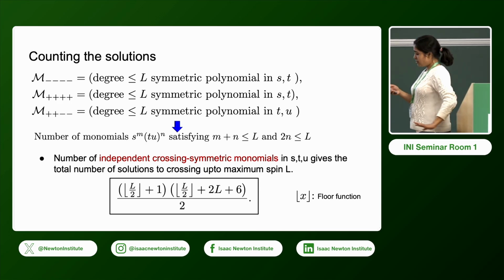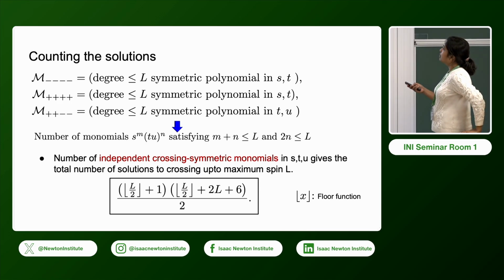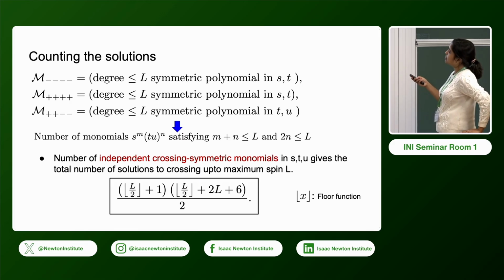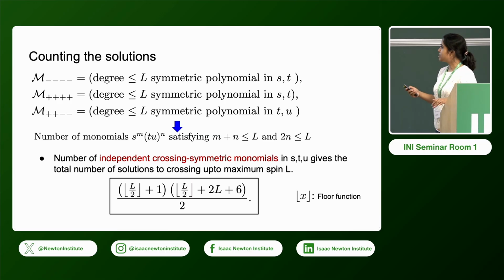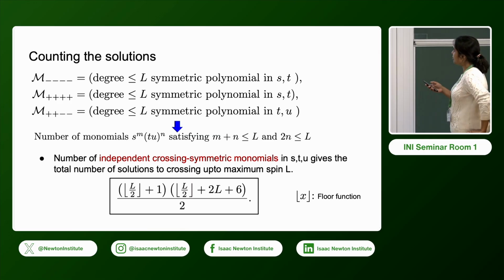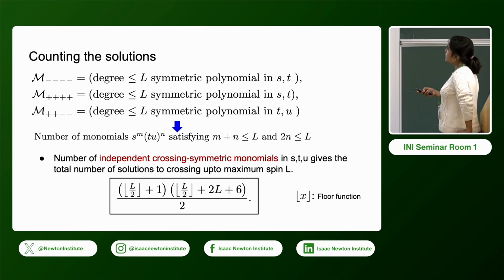So let's count the solutions we have. These two are the identical scalar solutions. These are the polynomials of degree less than or equal to L in both S and T. This works exactly as it worked in Polchinski's and collaborators' papers. Now we have this new Mellin amplitude, which is plus plus minus minus.